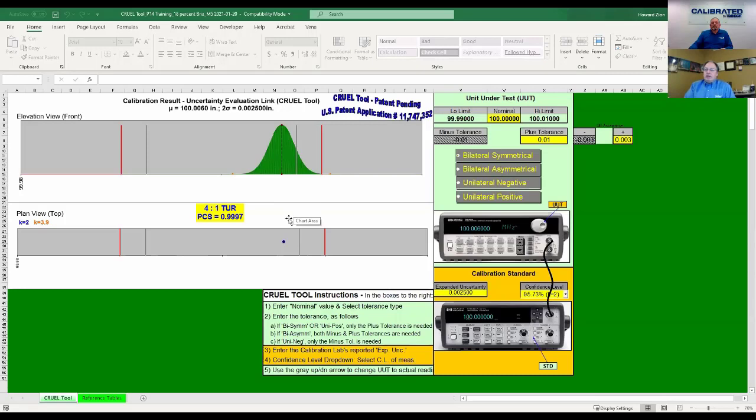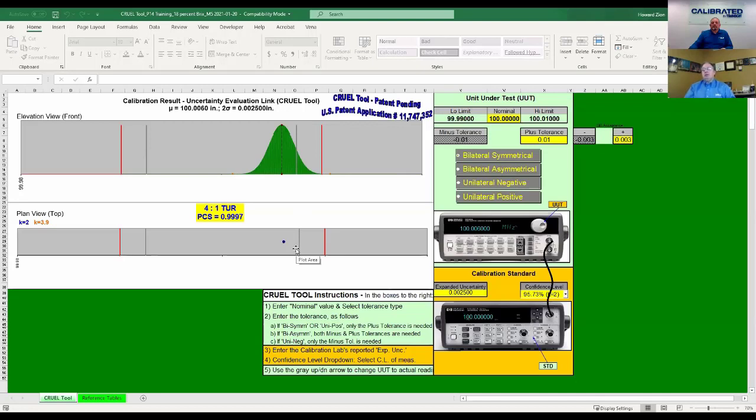When a customer chooses a guard band method for a decision rule, that will set up a new set of what we call acceptance limits inside the normal tolerance limits from the manufacturer. There are different methods that can be chosen that have different formulas that determine where these acceptance limits end up. And when the value is within those acceptance limits from that decision rule, it's not only in tolerance, where the red lines are shown, but it's also passing the acceptance limit.